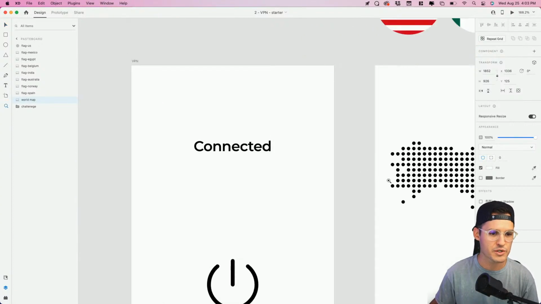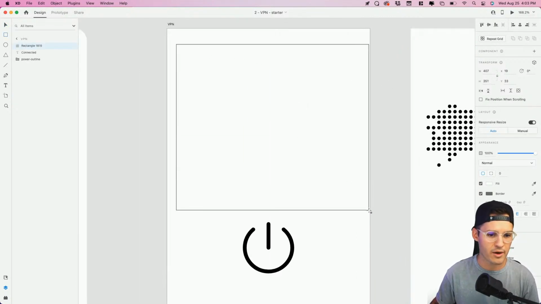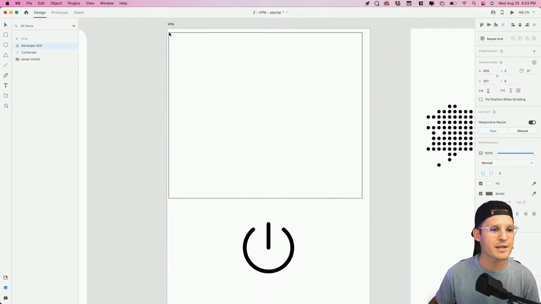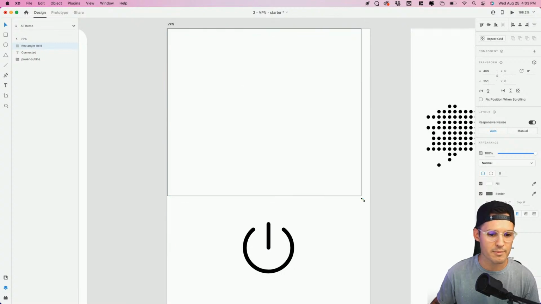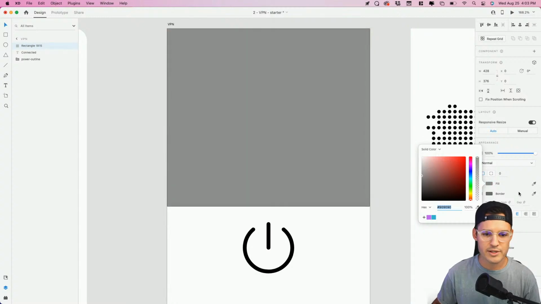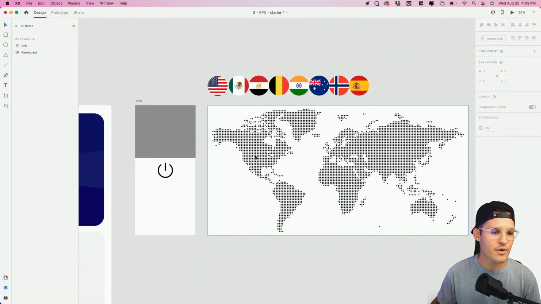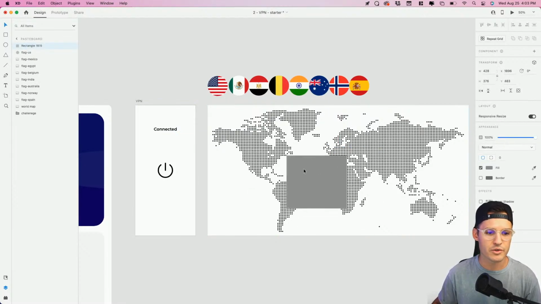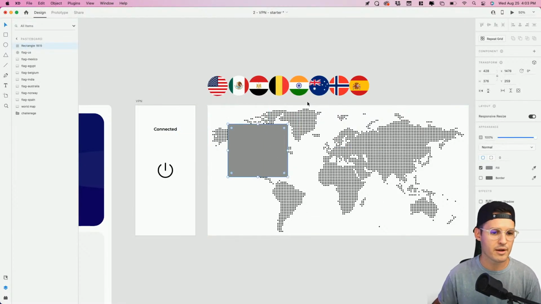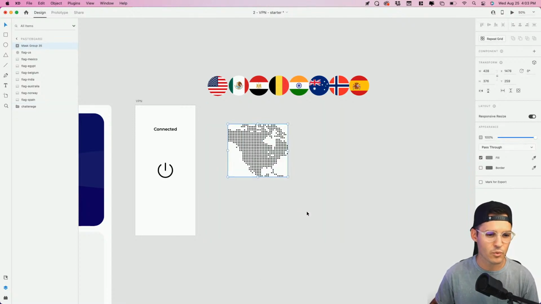The first thing I'm going to do is just zoom in, and I'm going to hit R for rectangle. I'm going to drag out a little rectangle, which is going to end up being my frame. All right, I'm going to frame this thing out. I'm going to mask this thing out. Let's make it gray so you can see it real quick. Remove the border. Beautiful. That's what we need. And then we're going to drag it over onto our map image here. I'm going to grab both of them. I'm going to say mask with shape.